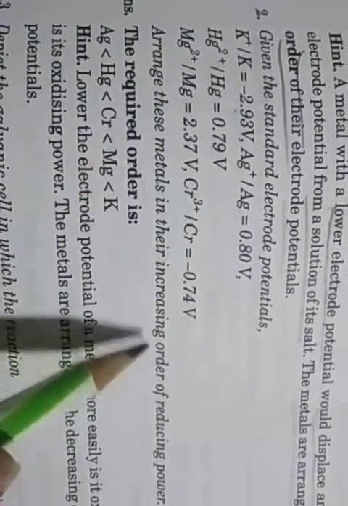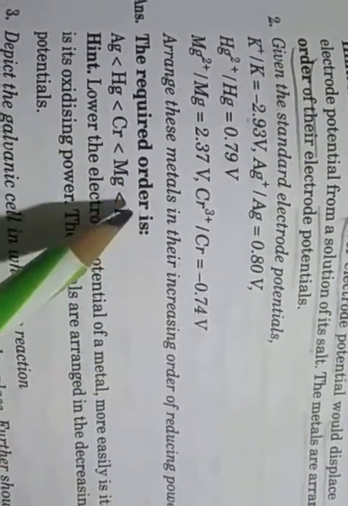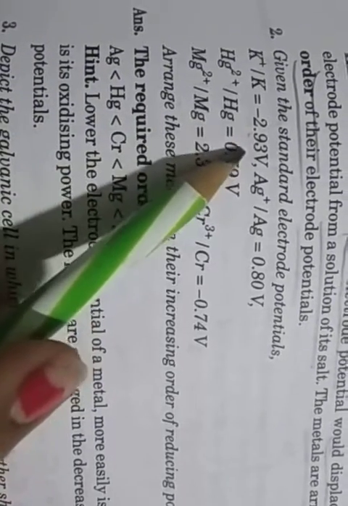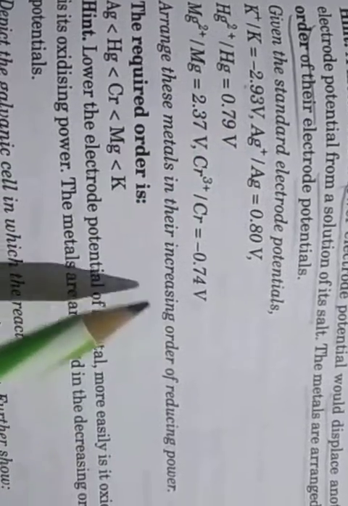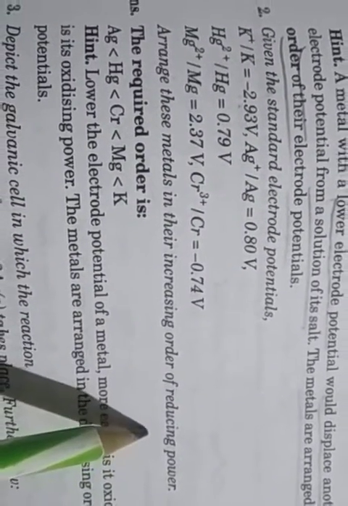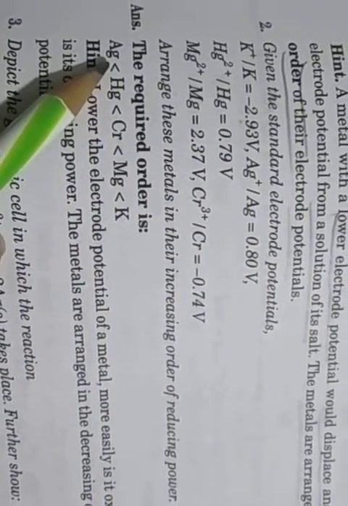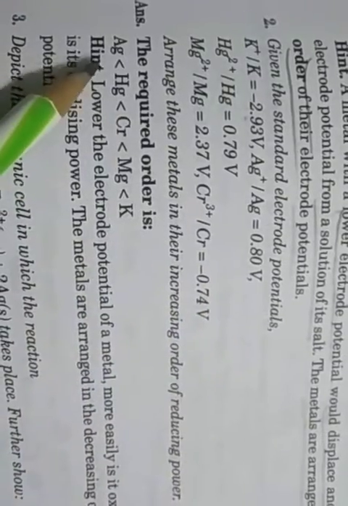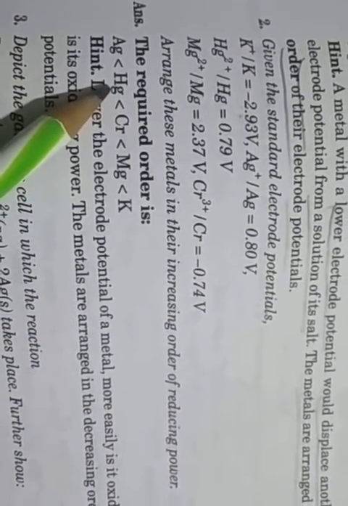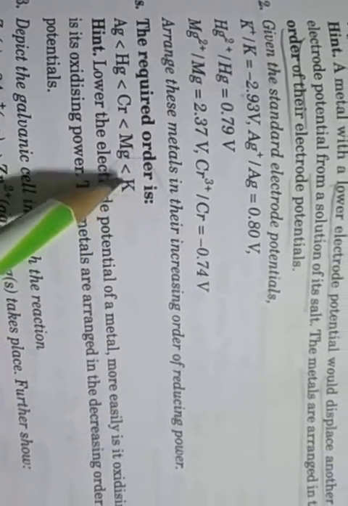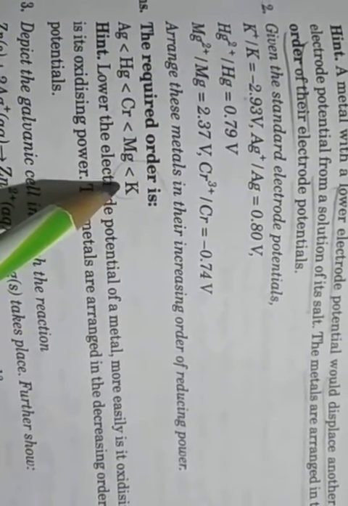The negative value means the highest reducing power. So first Ag, because it is positive, so least; then mercury, then chromium, then magnesium, and the highest reducing power is potassium, with the value minus 2.93.